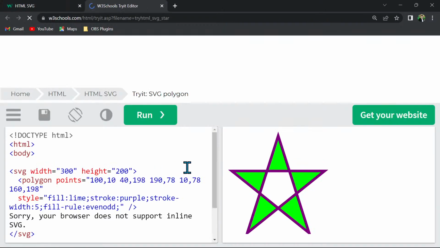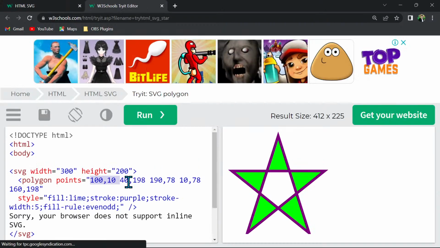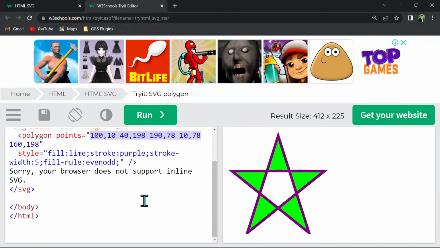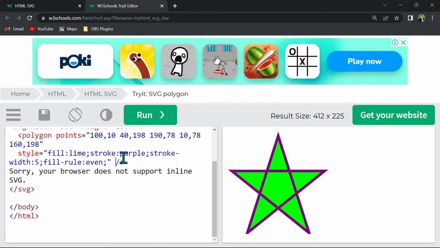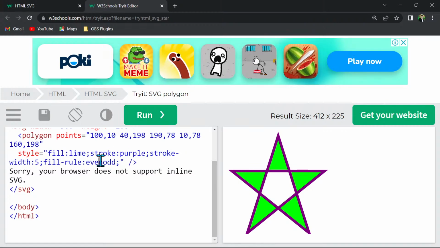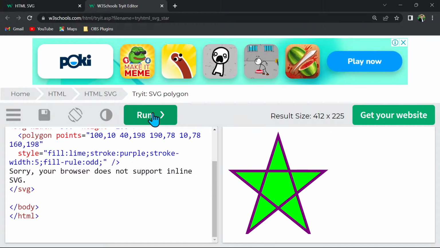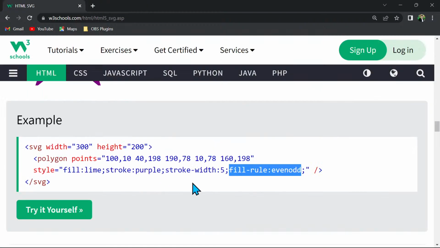When you write evenodd, the points you have used for x and y determine the fill only for the even and odd regions. If I don't write evenodd here, it is going to look like this. Since I have written evenodd, it is looking like this. And you can play with these properties.